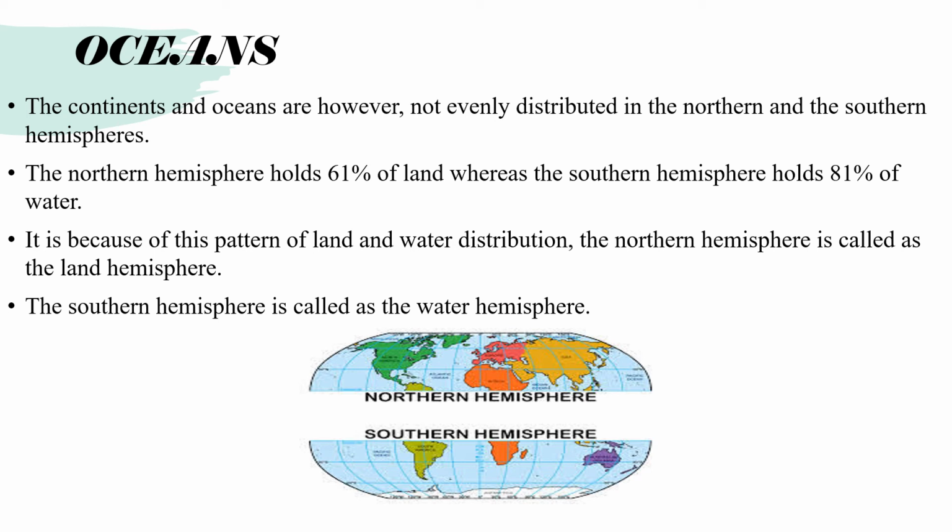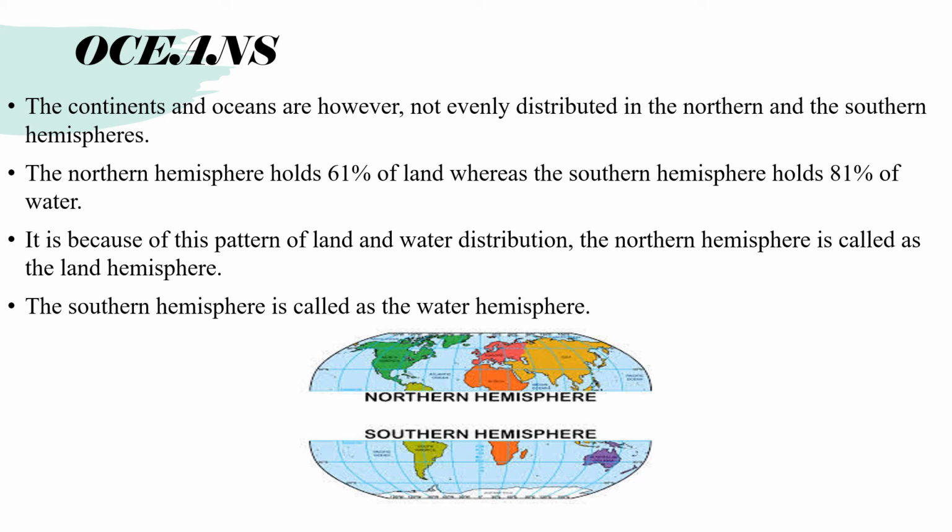The southern hemisphere is called the water hemisphere and the northern hemisphere is called the land hemisphere. Why is it called so? Because 61% of land is covered in the northern hemisphere and 81% of water is covered in the southern hemisphere.